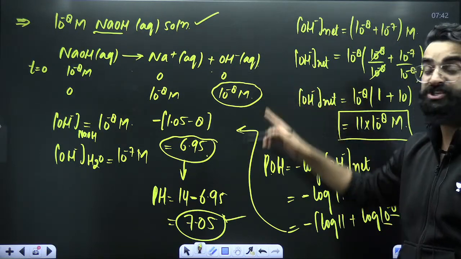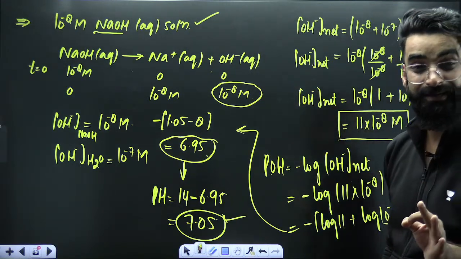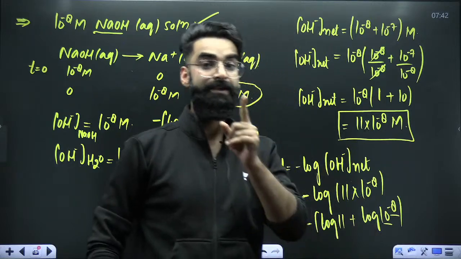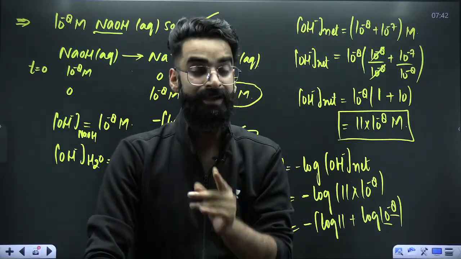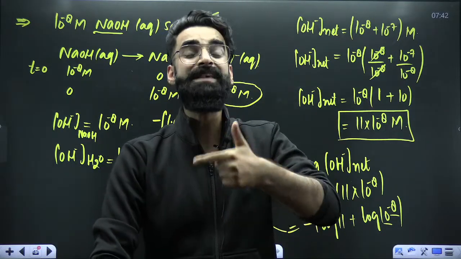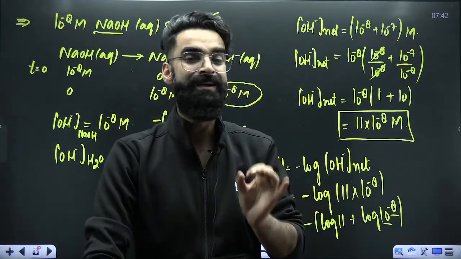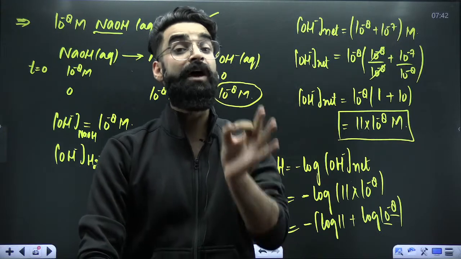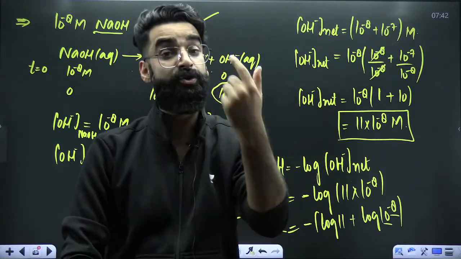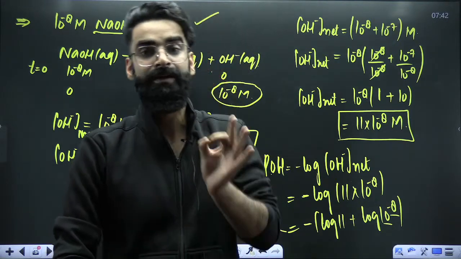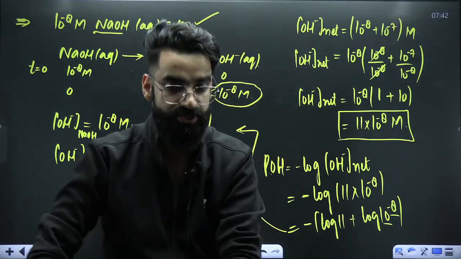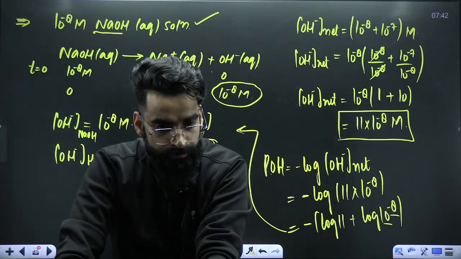So whenever you see this sort of a question, do not commit a mistake, right? Do not commit a mistake. So in short, whenever by following the general procedure, pH of the basic solution comes out to be 7 or less than 7, at that point of time, take the OH negatives coming from water into consideration as well, and then calculate the net OH negative concentration, get the pOH, and finally get the pH. That's all. Yeah?